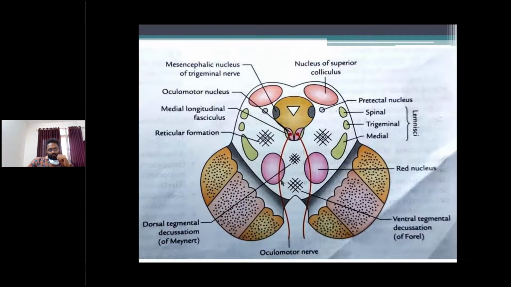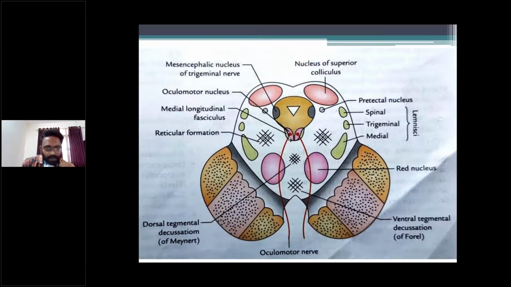The oculomotor nerve arises from the oculomotor nucleus, passes through the red nucleus, appears on the medial aspect of the crus cerebri, passes through the lateral wall of the cavernous sinus, enters the orbit through the superior orbital fissure, and supplies the extraocular muscles of the eyeball except lateral rectus and superior oblique, right?